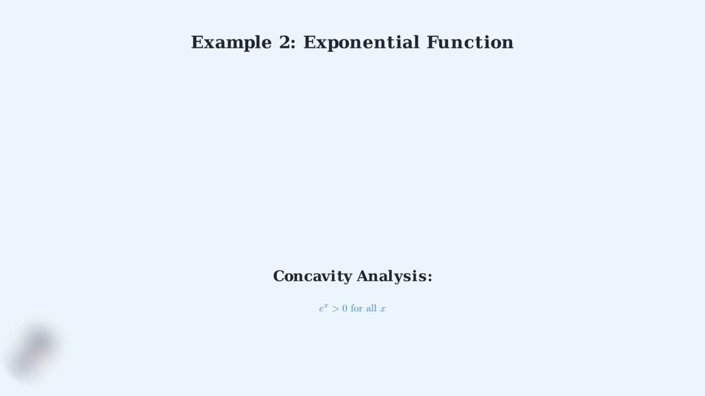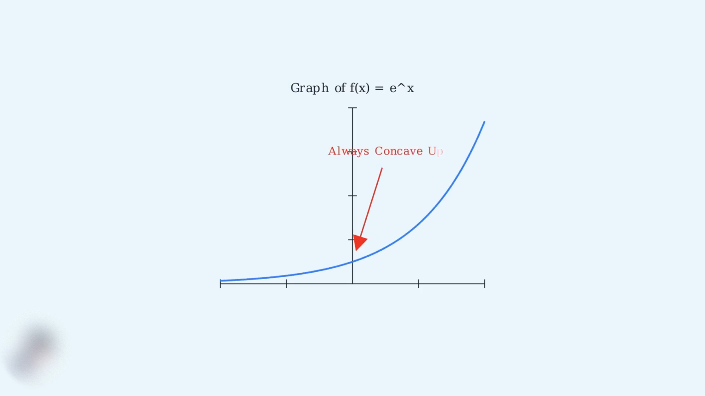Since our second derivative f double prime of x equals e to the x, and e to the x is always positive for any real number x, this means our second derivative is always positive. When the second derivative is always positive, this tells us that the function is always concave up. The exponential function curves upward everywhere, like a smile that never stops smiling. Here's the graph of f of x equals e to the x. Notice how the curve is always bending upward, demonstrating the concave up nature throughout its entire domain.